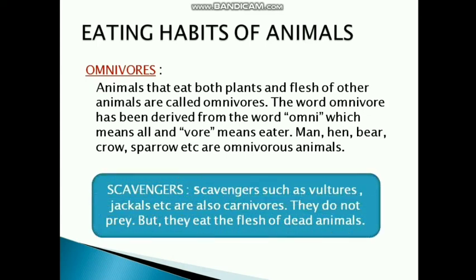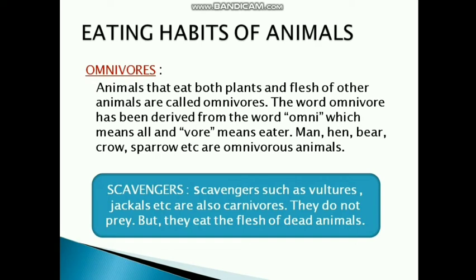Now, what are scavengers? According to the eating habits, scavengers are also a category of animals. Scavengers such as vultures, jackal, etc. are also carnivores. They also eat only the flesh of other animals.